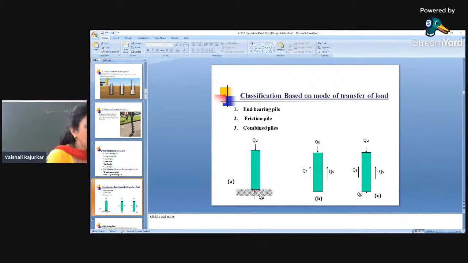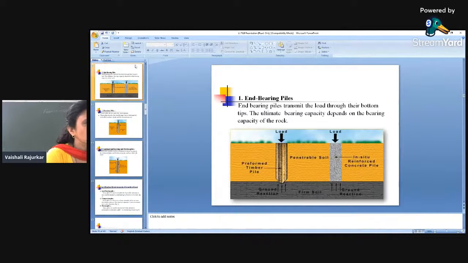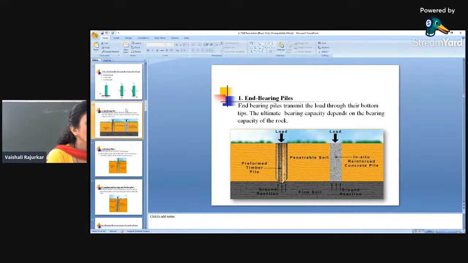So here you can see these piles are rested over the hard strata. This is basically the timber pile and this is the in situ reinforced concrete pile. Both the piles are rested over the hard strata, therefore end bearing piles transmit the load through their bottom tips. The ultimate bearing capacity depends upon the bearing capacity of the rock. So this is called an end bearing pile.